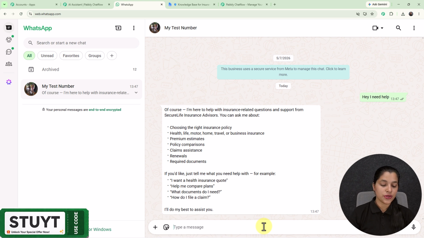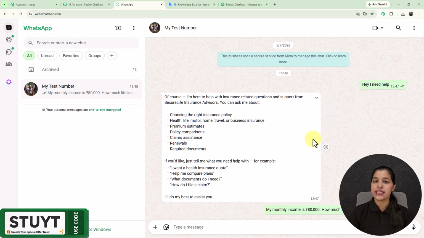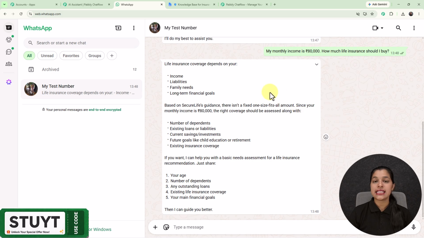And now here I'm going to enter another question, that is, "My monthly income is rupees 80,000. How much life insurance should I buy?" Now let me enter this question, and we will see whether we get the response or not. So right here you can see that I'm getting the answer according to my question.